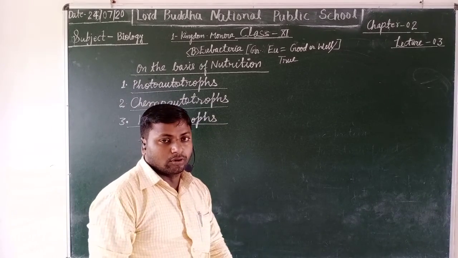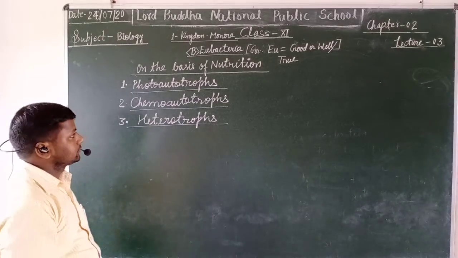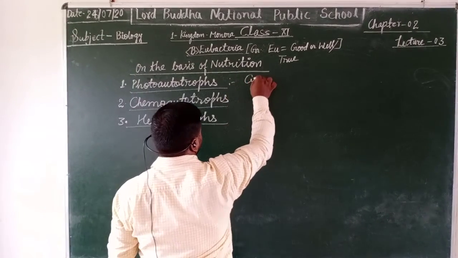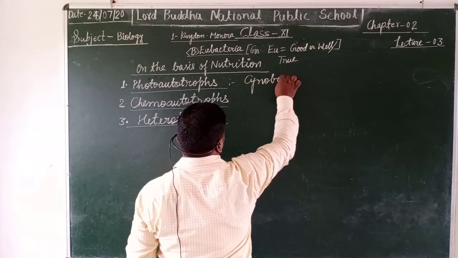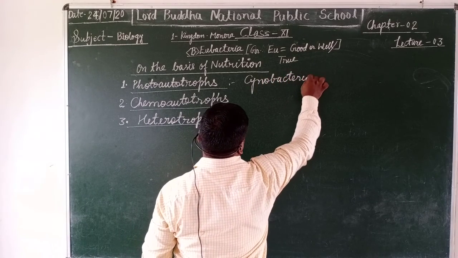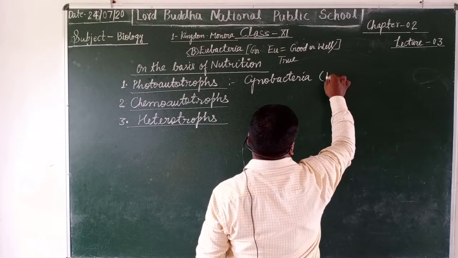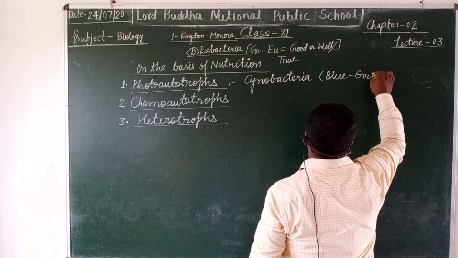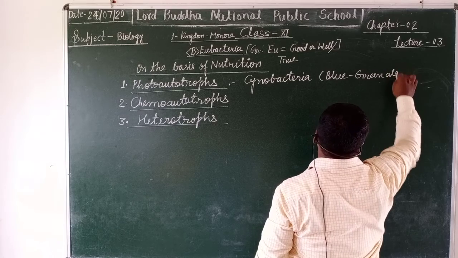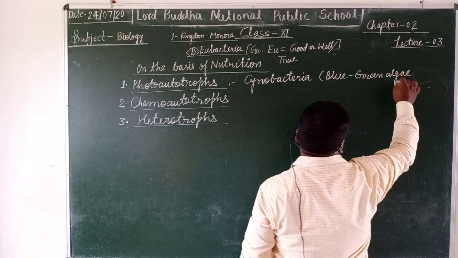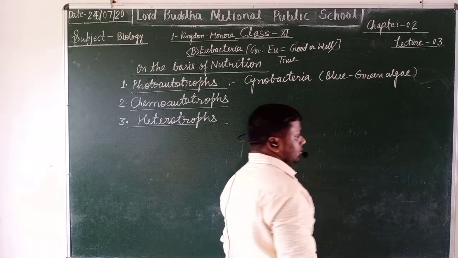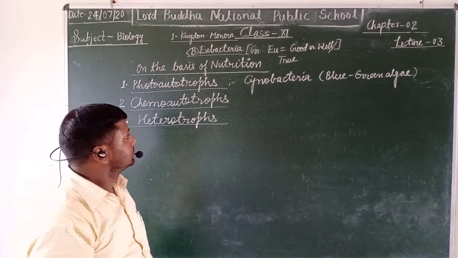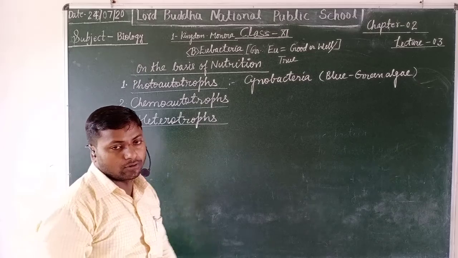What are photoautotrophs? Cyanobacteria, blue green algae, are preferably known as the photoautotrophs.